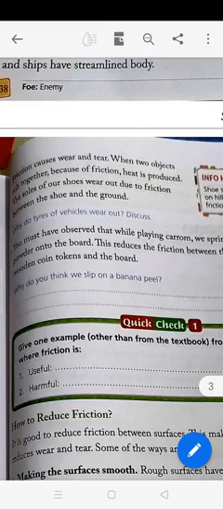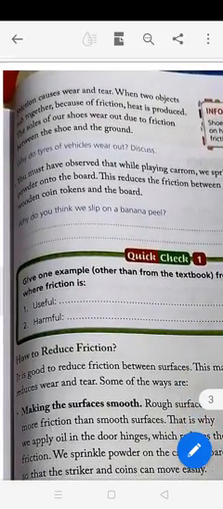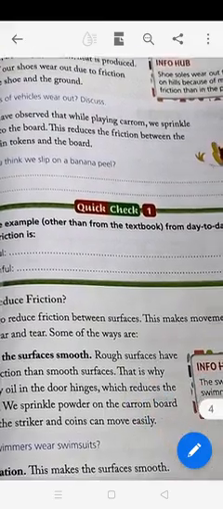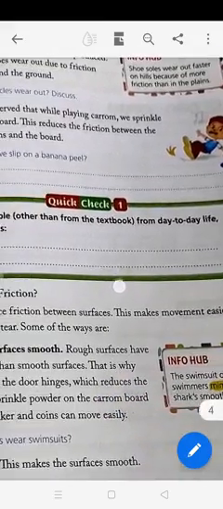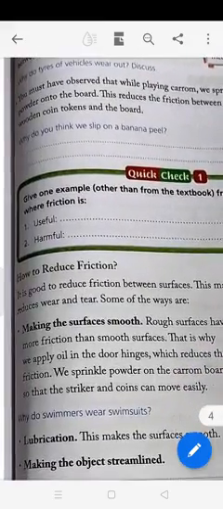Why do you think we slip on a banana peel? Because the peel is so slippery and there is very little friction between the surface of the peel and our leg. That is why we fall down. So this you will do: give one example other than from the textbook, from day-to-day life, where friction is useful and harmful.